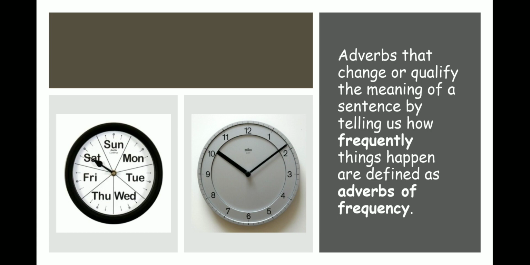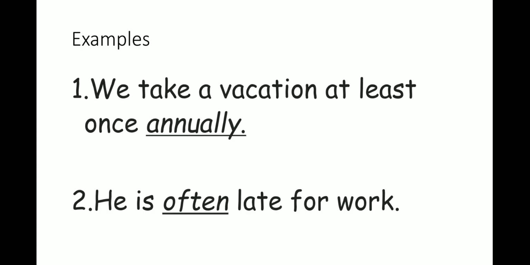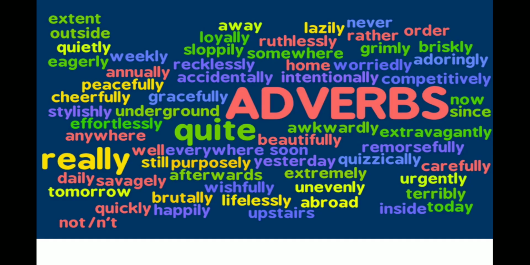Now, adverbs of frequency are almost like adverbs of time. But while adverbs of time are more specific, adverbs of frequency just tell us how often something occurs. We take a vacation at least once annually. So how often do we take a vacation? At least once annually. He is often late for work. How often does he come late? Most times he's late, so he is often late for work.